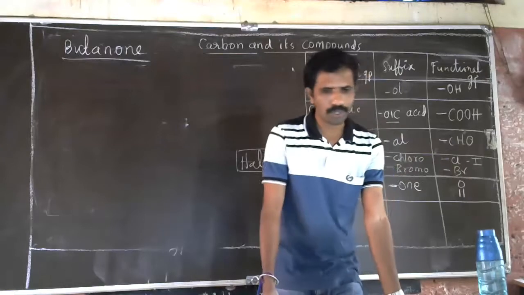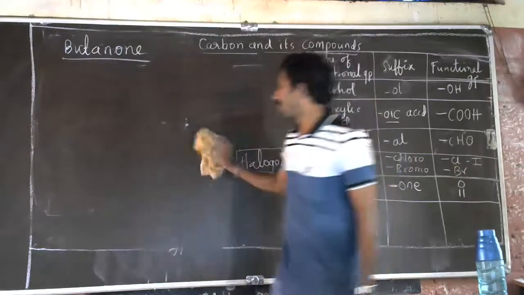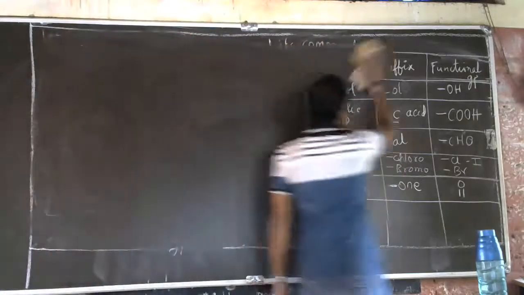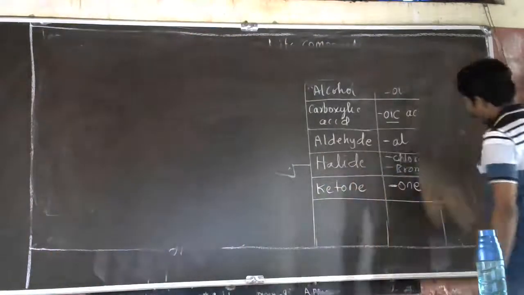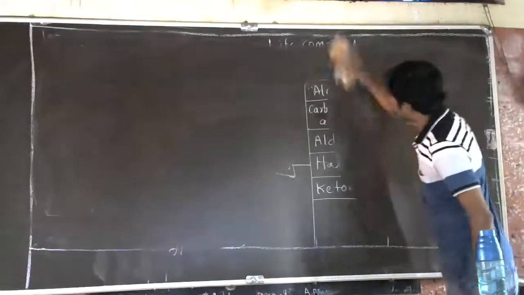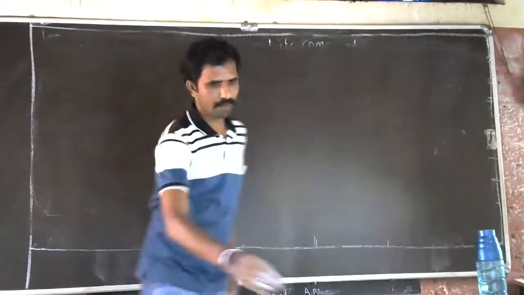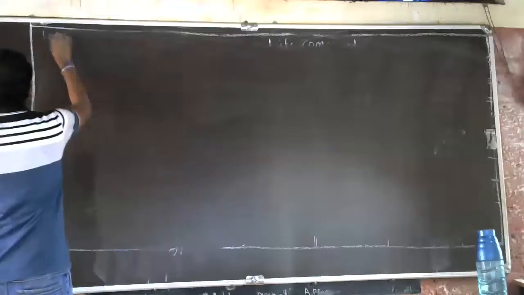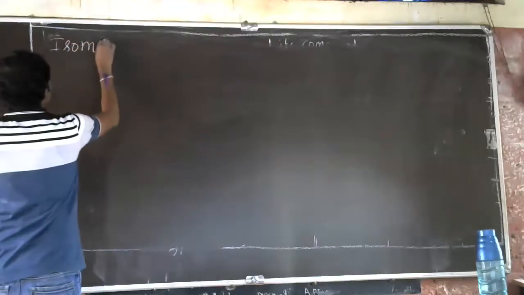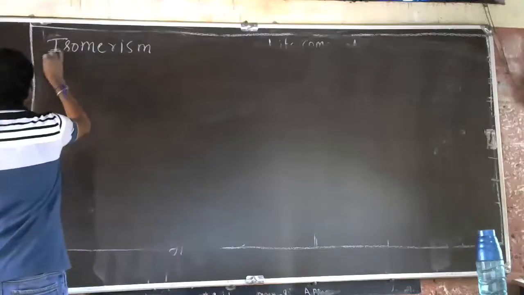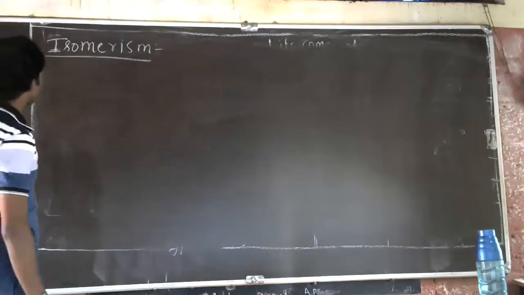Next we are going to study isomerism, one of the unique properties of carbon, which I have not told you. I think I forgot to tell you that. So isomerism. Isomerism means what?